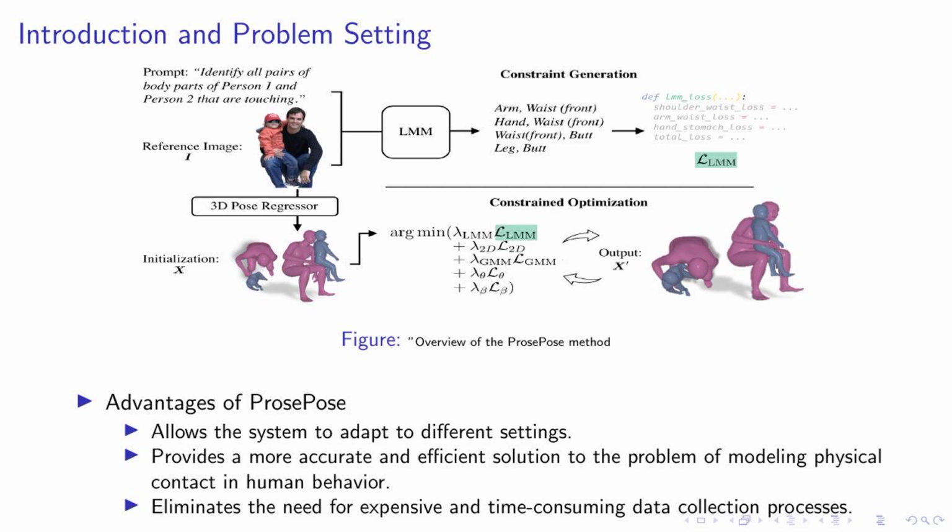ProsePose's flexibility: it adapts to both one-person and two-person settings, unifying them in a single framework, and handles variations in how body parts are referenced, ensuring accurate pose estimation. ProsePose's innovation: it leverages the existing knowledge in a language model to reason about pose, eliminating the need for expensive data collection, and improves pose estimates of state-of-the-art regressors in scenes with physical contact.